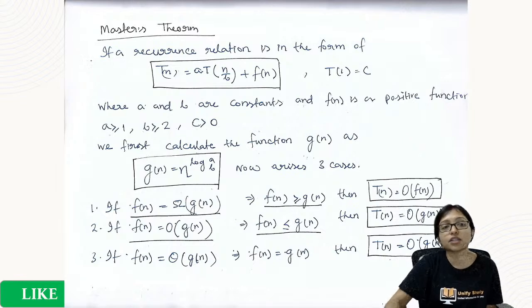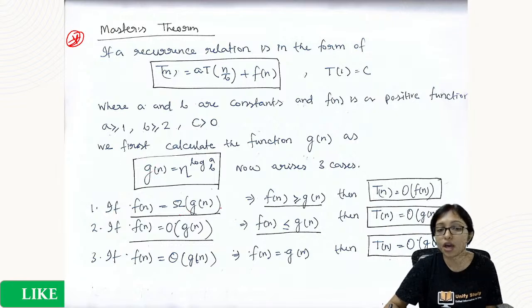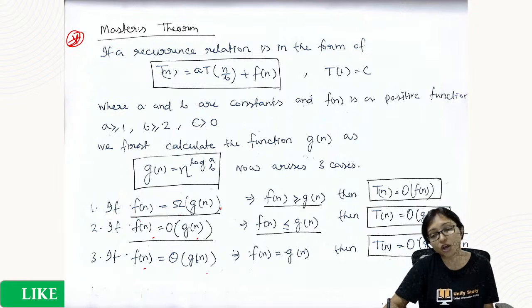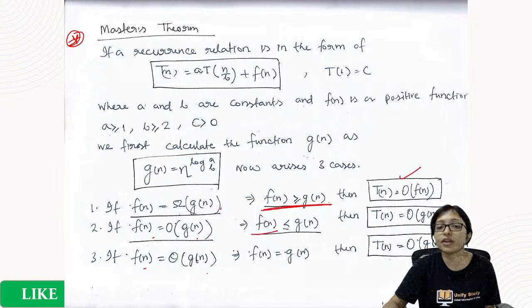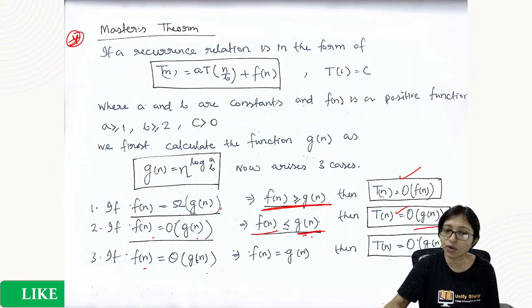And the master theorem is always very important. Master theorem. Fn is omega of Gn, Fn is order of Gn, Fn is theta of Gn. How? When Fn is greater than Gn, then we will say big O. When Fn is less than Gn, then we will say big O of Gn. Gn is greater. Which one is greater? That is your answer.